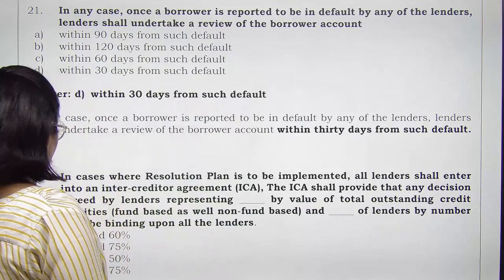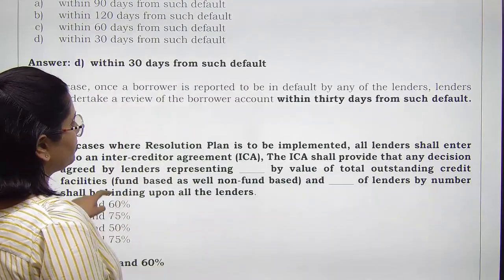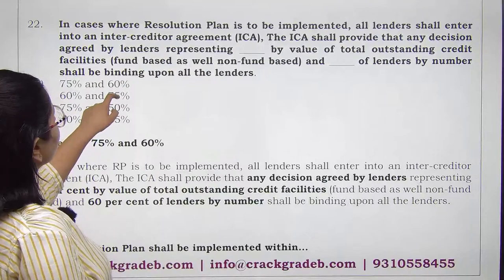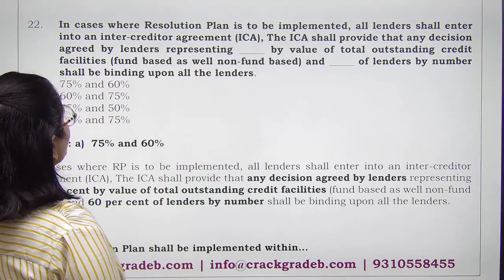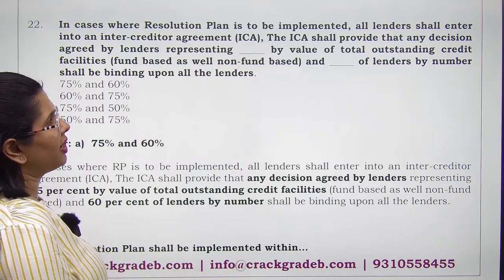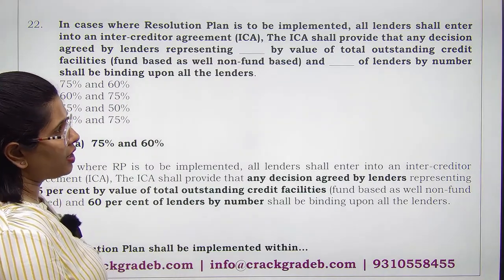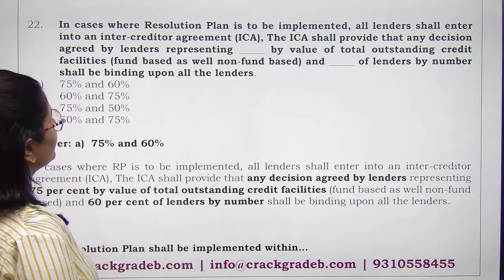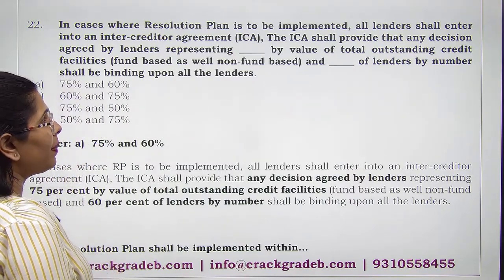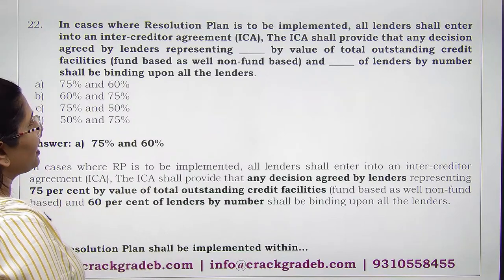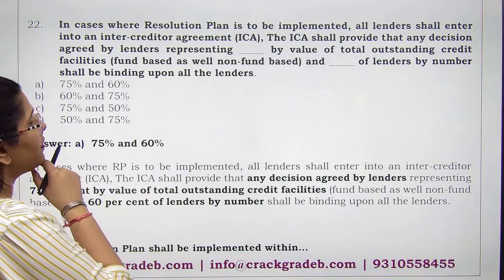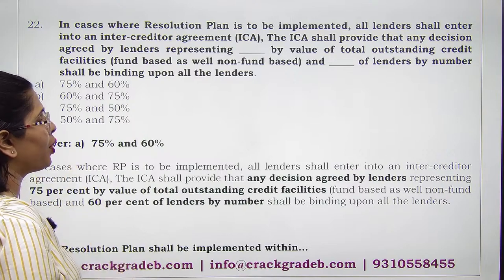Fine. Then we have, in cases where resolution plan is to be implemented, all lenders shall enter into intercreditor arrangement. The intercreditor arrangement shall provide that any decision agreed by lenders representing what percentage by value of total outstanding credit facilities and percentage of lenders by number is binding upon all the lenders.